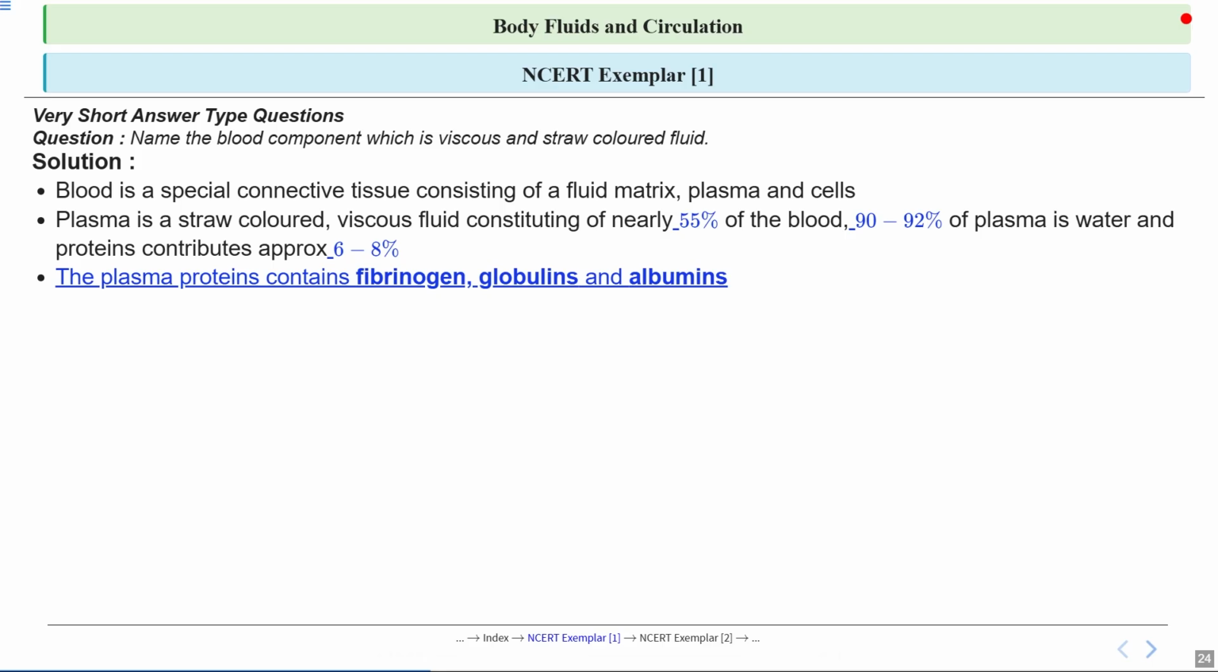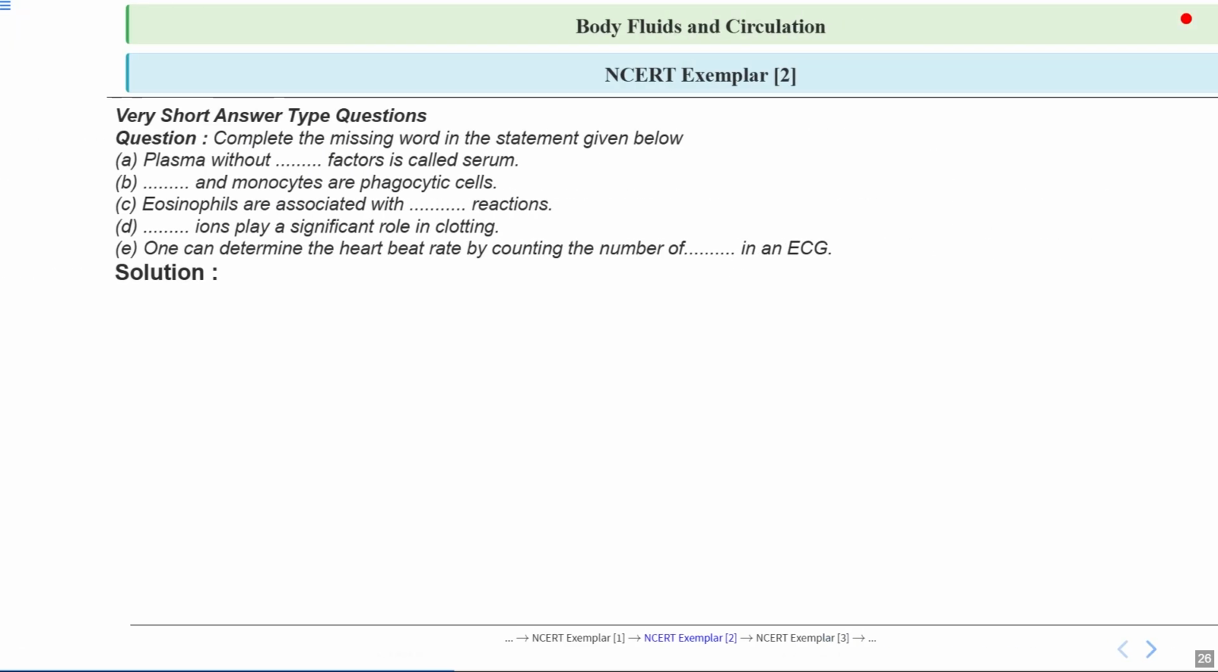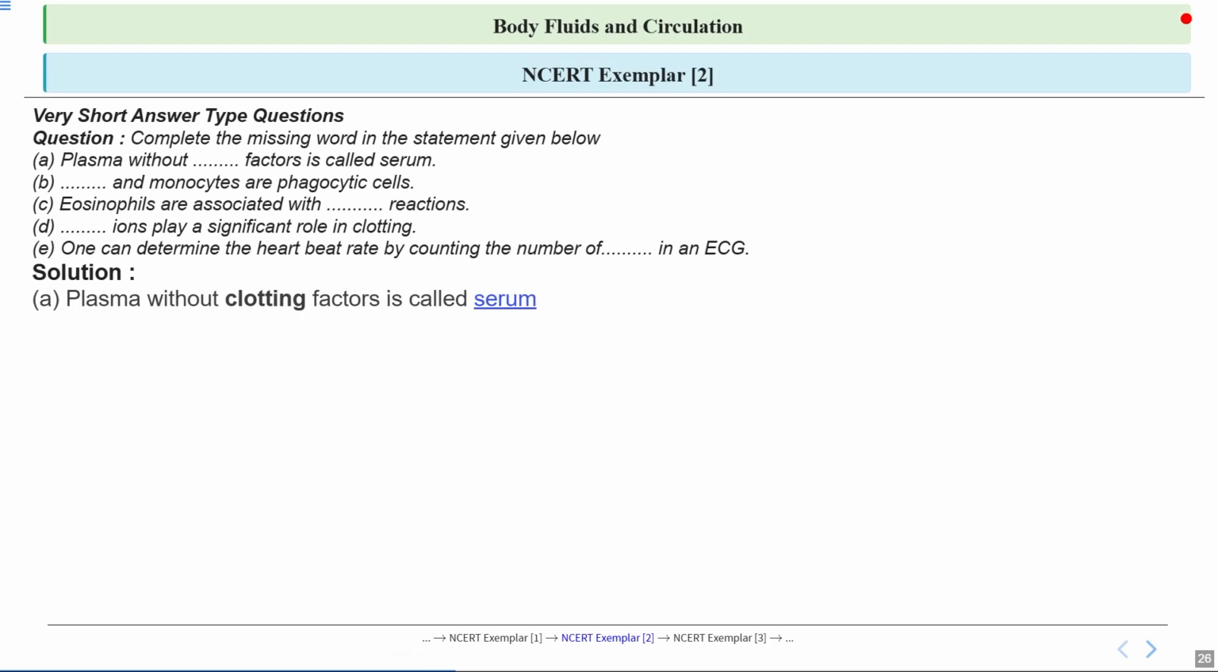So this is the second question, and this is about completing the missing word in the statements given below. We have given five statements and we have to complete them. So let's start with the answer. The first one is plasma without clotting factors is called serum. If we remove clotting factors from the plasma, then it will be called serum. Think of plasma as the liquid part of blood, and if you remove the ingredients that help blood clot, what remains is serum. So the answer is serum.